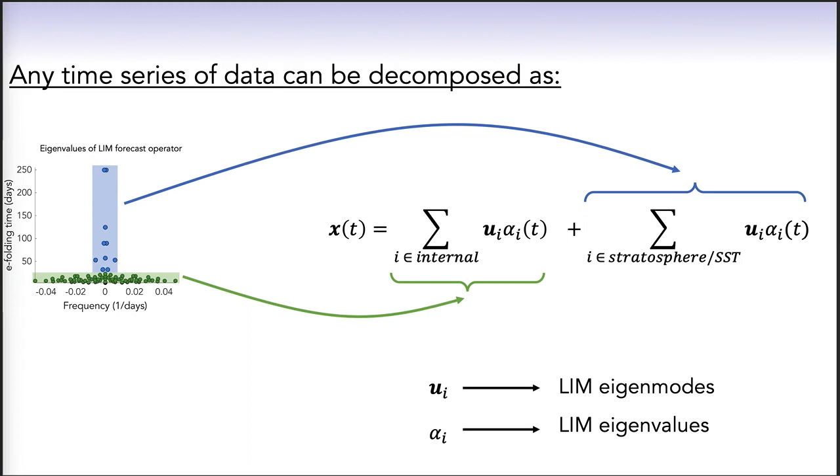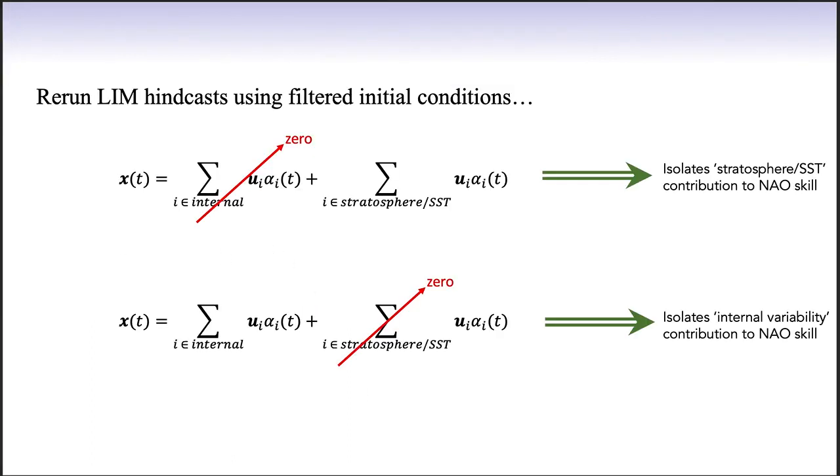Separating the LIM's eigenmodes in the manner I just outlined allows us to decompose any time series of LIM state vector data, or more generally, any time series of data projected onto the LIM state vector, into variance associated with internal variability eigenmodes versus variance associated with the stratosphere SST eigenmodes. What this therefore allows us to do is to rerun the LIM hindcast with filtered initial conditions.